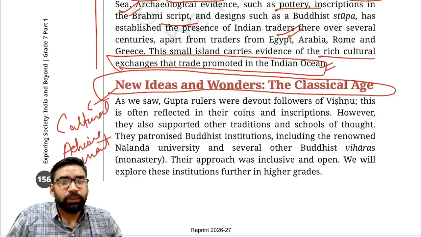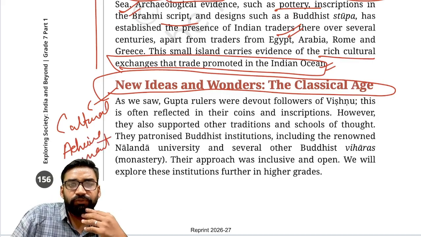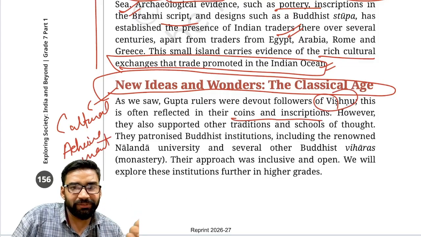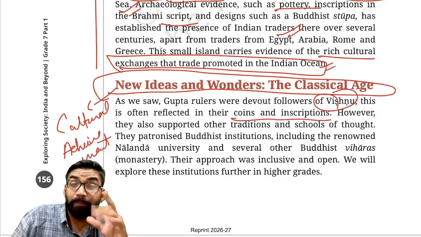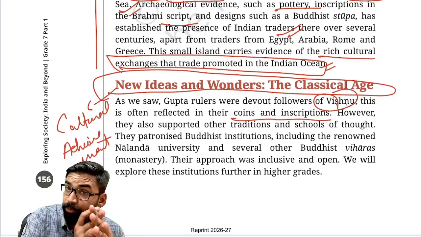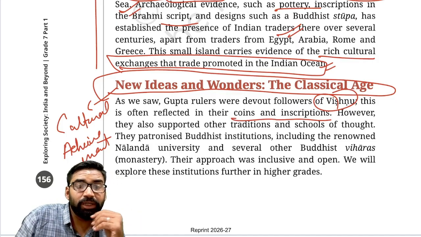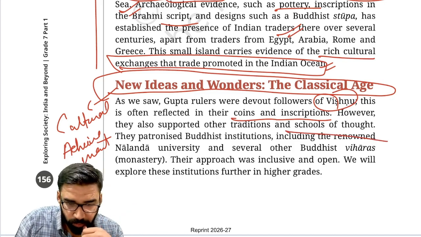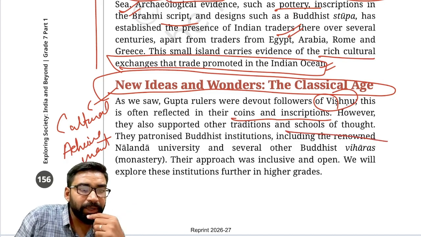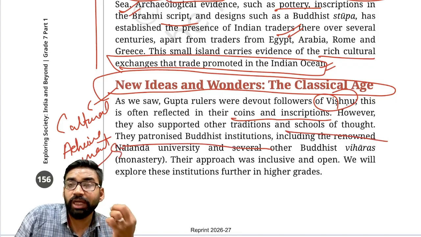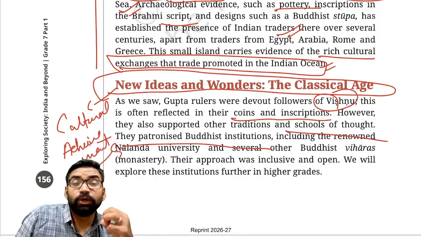It is said that Gupta rulers were followers of Vishnu, which is reflected in their coins as well as their inscriptions. But that does not mean they did not support other religions. They supported other traditions and schools of thought also, like they patronized Buddhist institutions. Let me tell you about one Gupta ruler, the son of Chandragupta II, Kumar Gupta.